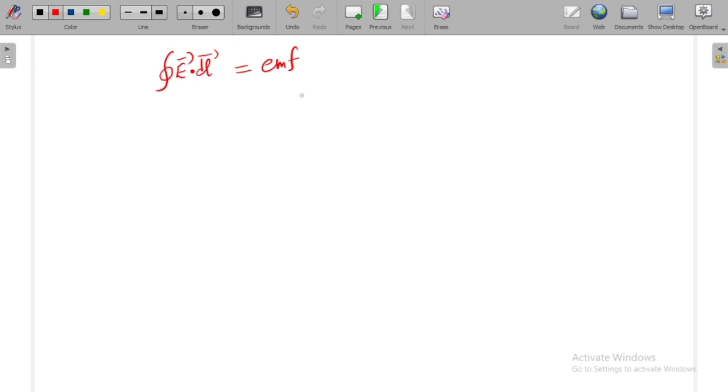Now we know from Faraday's law that the EMF is given by the time change in flux, d phi by dt. Is it right or not? Now how can I find flux?